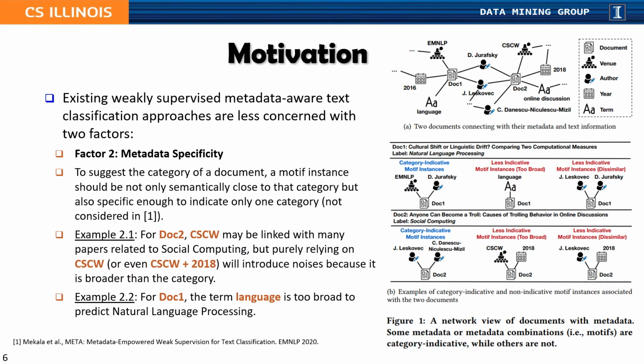The second factor is metadata specificity. To suggest the category of a document, a motif instance should be not only semantically close to that category, but also specific enough to indicate only one category. For example, still for document 2, its venue CSCW may be linked with many papers related to social computing, but purely relying on CSCW or even the venue plus the year will introduce noises because these motifs are broader than the category itself. Also, for document 1, we can see that the term language is too broad to predict natural language processing.